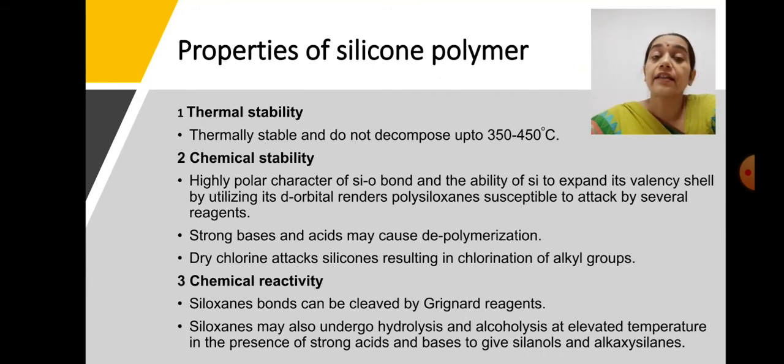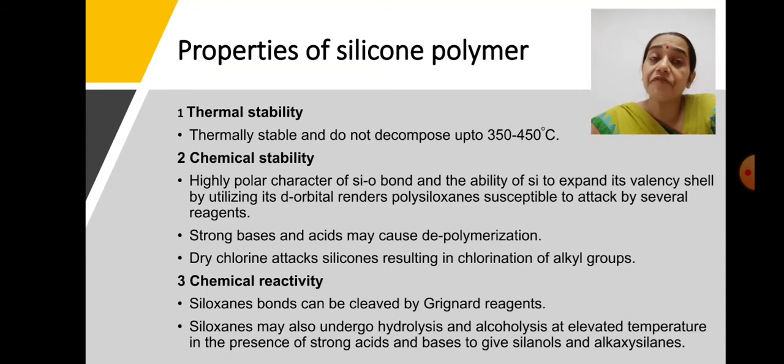As well, if we talk about chemical stability, the higher polar characteristics of the silicone-oxygen bond, and their ability to expand the valency shell by utilizing the d orbital, renders these polysiloxanes susceptible to attack by several reagents.